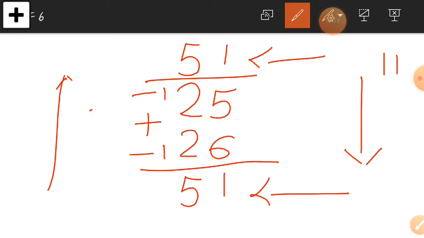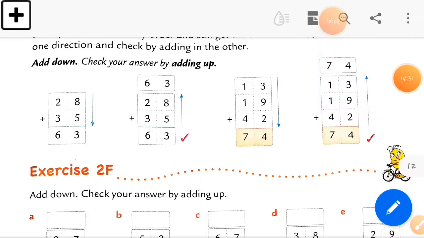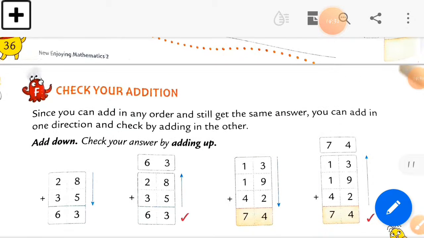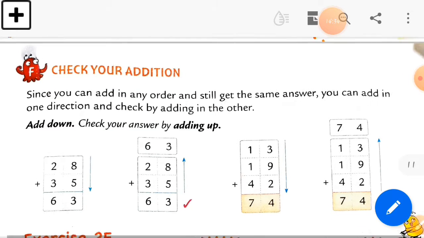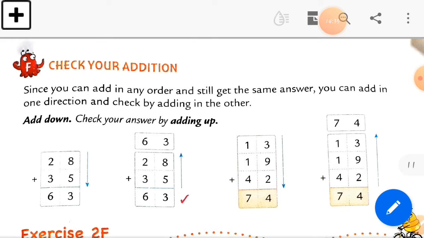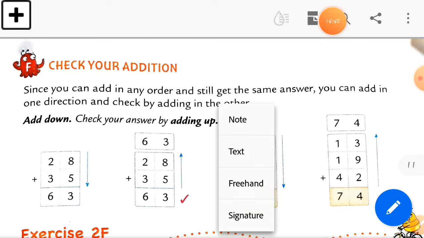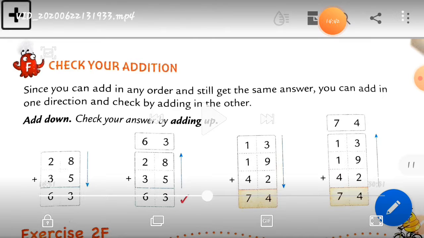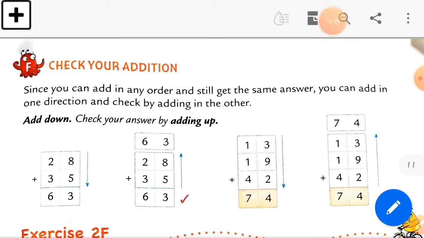Okay students, so your doubt is clear. Now having no doubt in this topic, maybe this is clear. Okay, now you can see this is your textbook page. This is today's topic. As I explained to you, check your addition. See students, here is check your addition. Now read this. What is it?